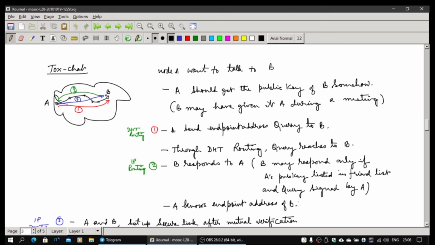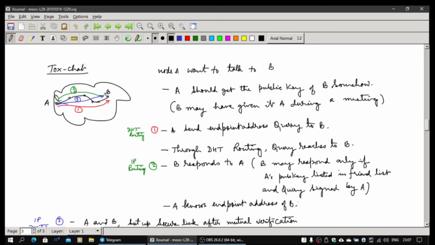Okay, so now B will respond to A. B may respond only if A's public key is listed in the friend list. That's what happens in ToxChat. If it's not there, it won't actually do that. You have to accept it as a friend, then you can do it.